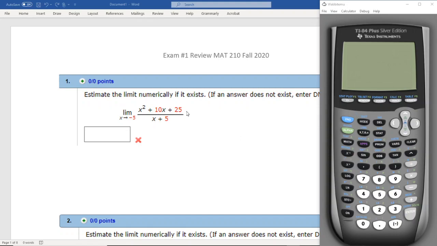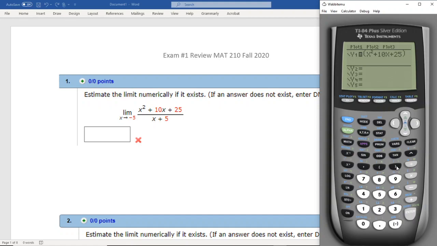Now you could also do it algebraically by factoring the top, the numerator, and canceling out the x plus 5. But we are going to do it this way because that's how they ask. Again, in this particular one, you'll have test questions that do not need their work shown. If they don't need their work shown, you can choose how you want to go about doing it. So you could do this algebraically, but I'm going to show this method to start with.